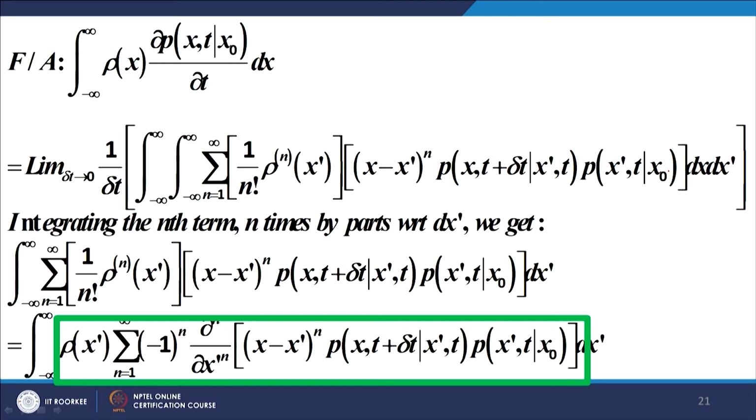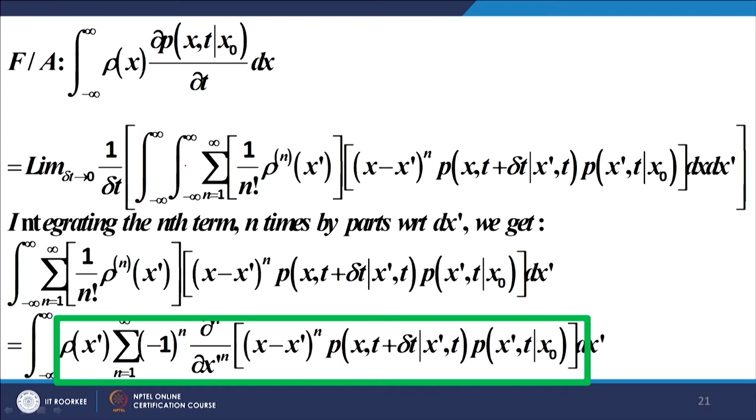Now, please note that this is a summation, an infinite series, with n equal to 1, n equal to 2, n equal to 3, and so on.